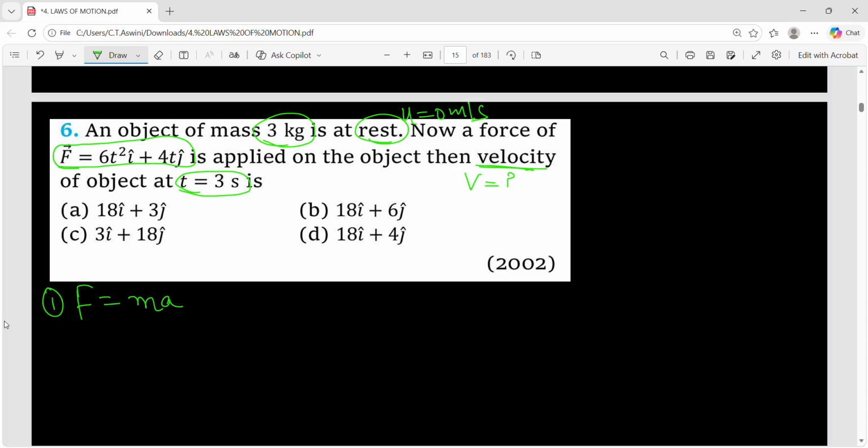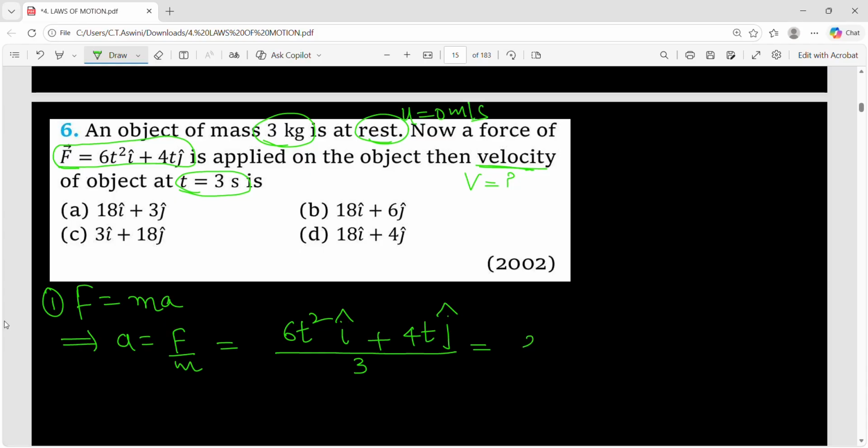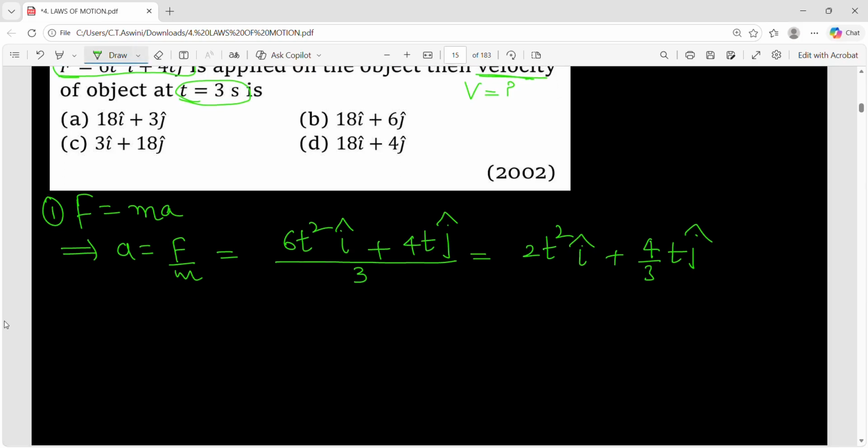So first find the acceleration using this formula, F = m a. So what will a be? It is nothing but F by m. So (6t² î + 4t ĵ) whole divided by what is the mass? 3 kg. So how much will you get? 2t² î + (4/3)t ĵ. This is the acceleration. Now you have to find velocity, right?